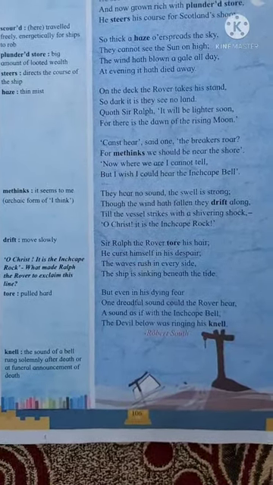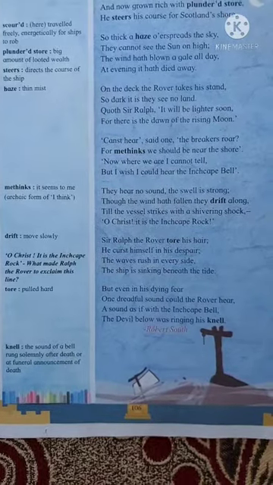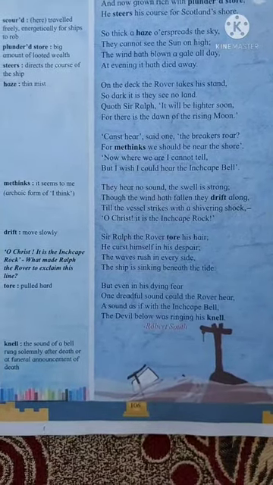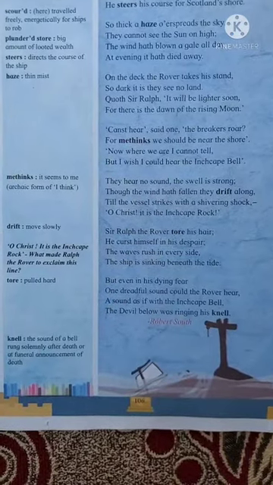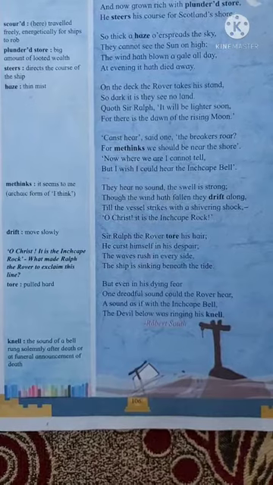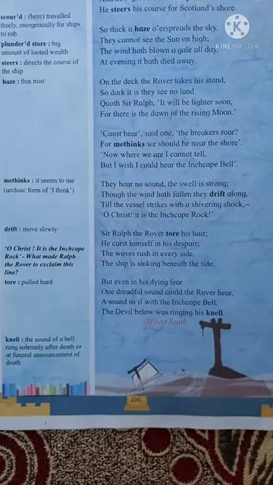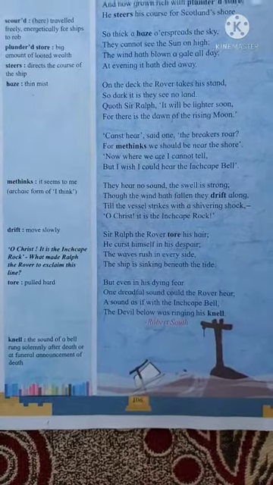See, Sir Ralph the Rover tore his hair. He cursed himself in his despair. The waves rush in every side. The ship is sinking beneath the tide. See, Sir Ralph the Rover tore his hair. He was trying to cut his hair due to despair.